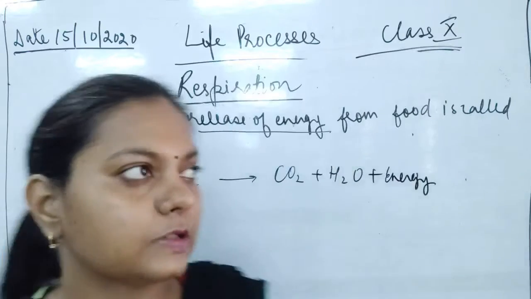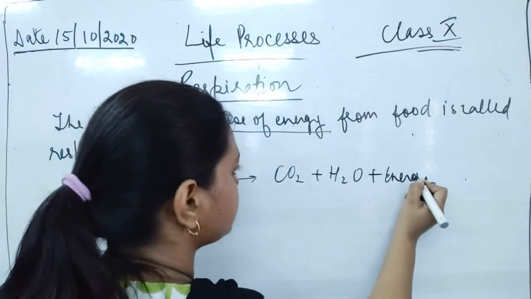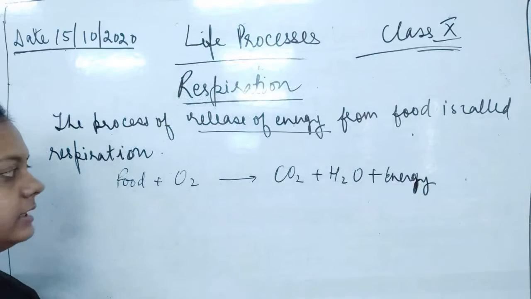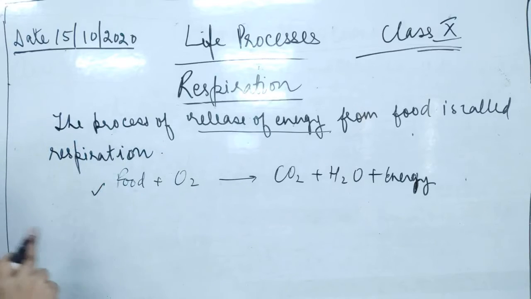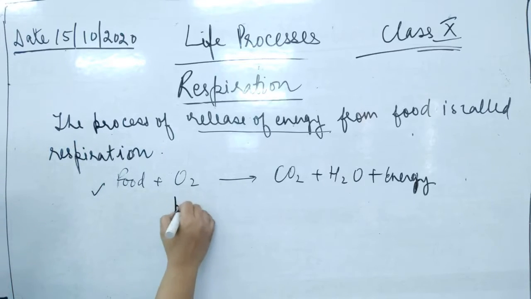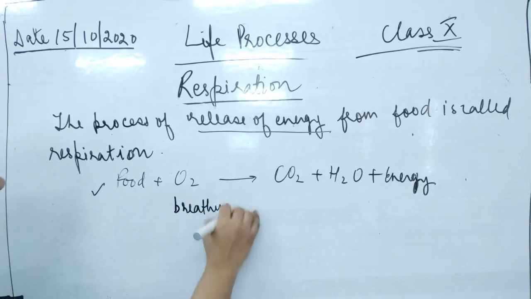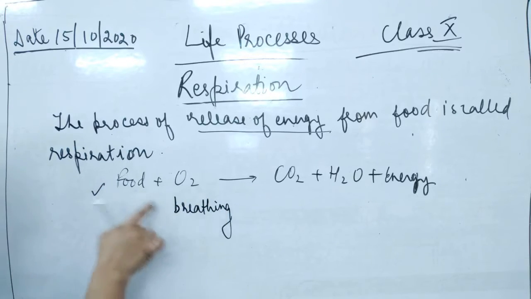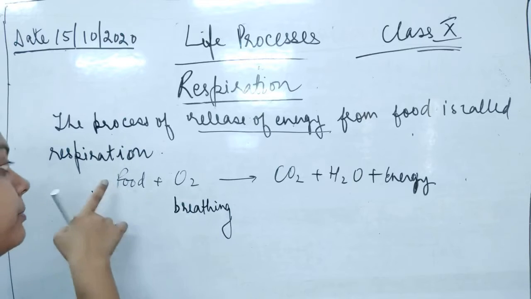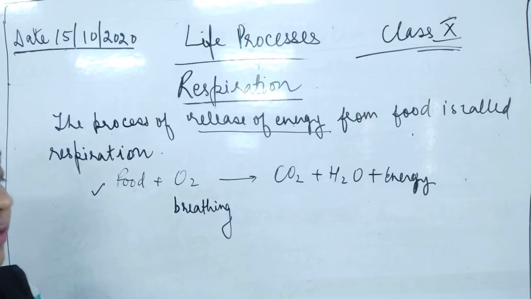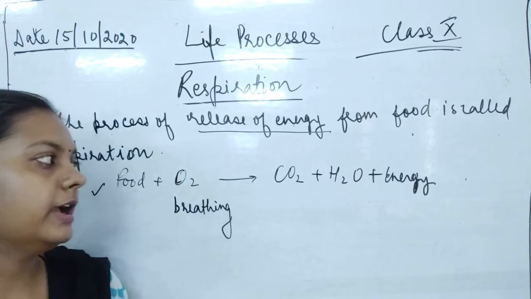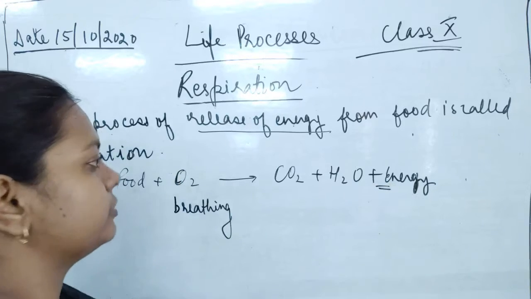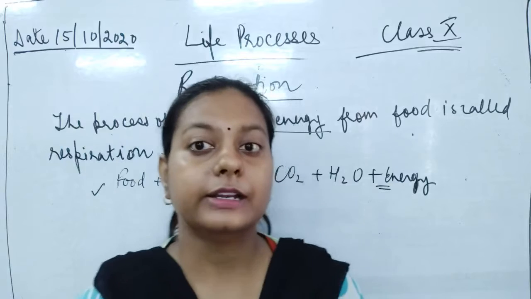This is the reaction which is taking place in the body of the organism where food is present. From where is this food coming? This food is coming because of nutrition. Then oxygen, from where is it coming? Because of breathing. We are breathing in oxygen, and that oxygen is going to combine with the food released from the process of nutrition, and this is going to release carbon dioxide and water. And in the last part, this is going to release energy. This is how the energy is getting released.